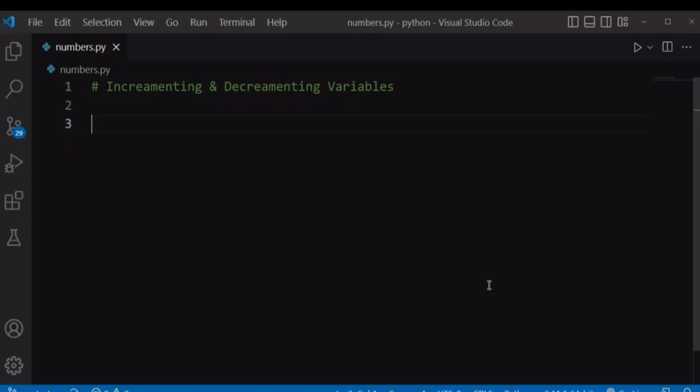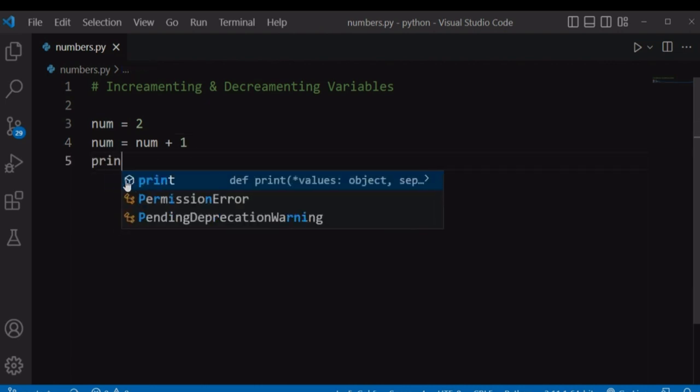Hello everyone. Welcome to our numbers data type part 2. In this video, the first thing we are going to look at is how to increment and decrement a variable. Let's say you have a variable num assigned to number 2. If you want to increment this num variable by 1, the most direct way is num plus 1. If you store this in a new variable num, this new num variable is now equal to our original num variable, which is 2 incremented by 1.